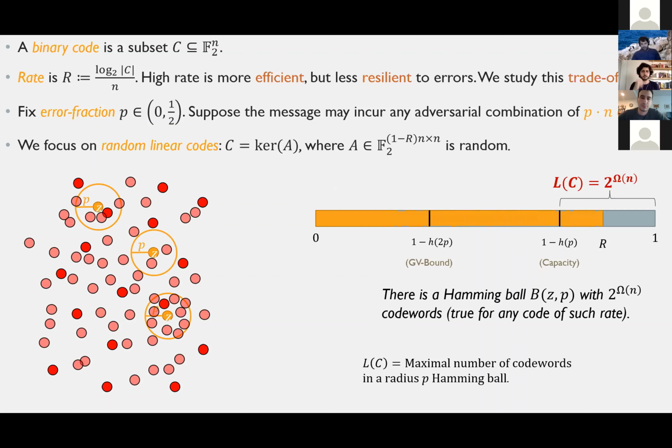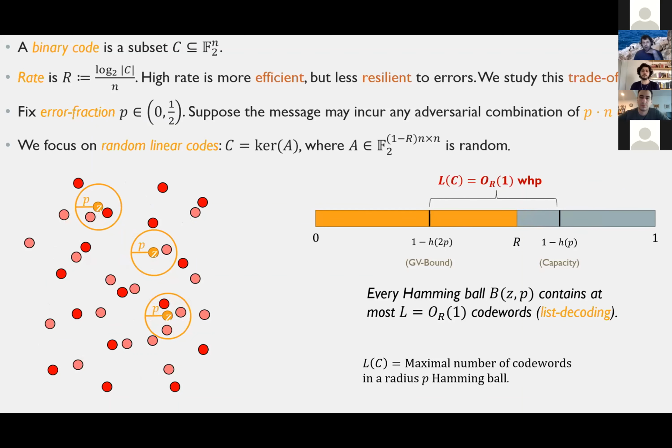Okay. So now I'm looking at the code of a much higher rate. The rate is now larger than what's known as the capacity of the channel, which is 1 minus the binary entropy of p. And in this case, it's actually guaranteed. I mean, it's not even probable. It's guaranteed for any code of this rate that we're going to have a Hamming ball of radius p with an exponential number in n of code words, which means that Bob is really clueless as to what Alice is trying to tell him. So that's not too good for communication. So we'll need to tone it down a bit.